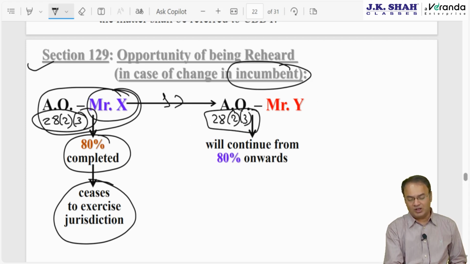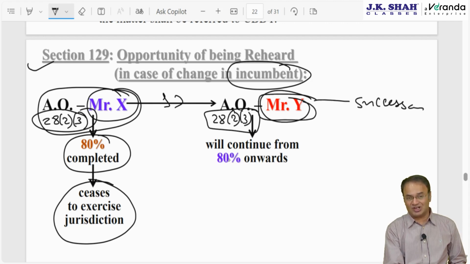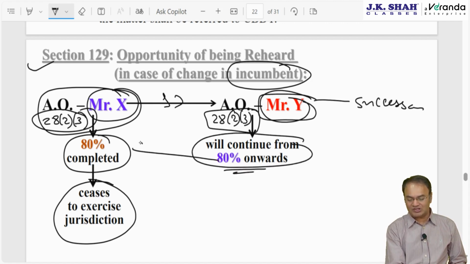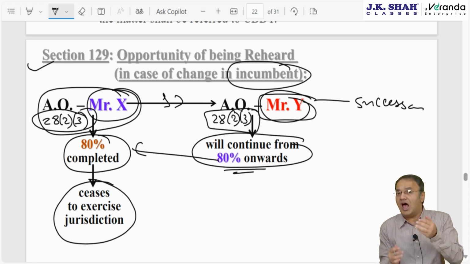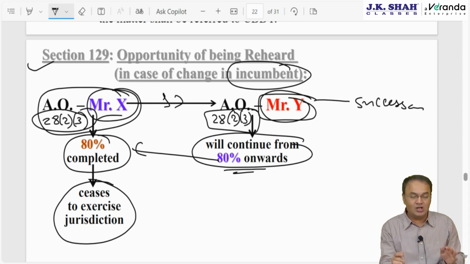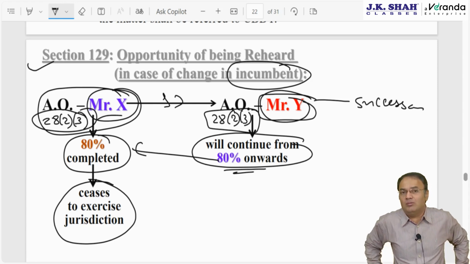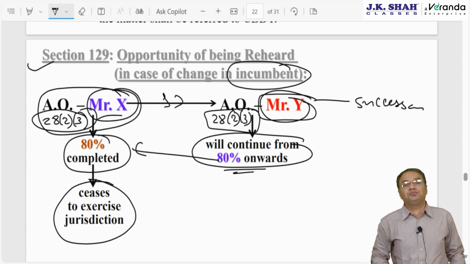Ward 28/2/3, but instead of Mr. X, it is Mr. Y. Mr. Y will be called the successor officer. Mr. X was the predecessor. Now the successor will continue the proceeding from the same stage at which it was left by the predecessor. The successor will not start afresh. He will at most issue a notice to the assessee that, okay, I am appointed in place of Mr. X. If you have anything to say, please come and meet me on so and so date.